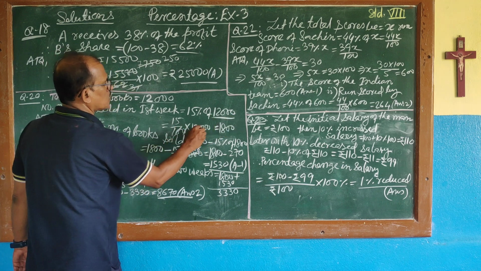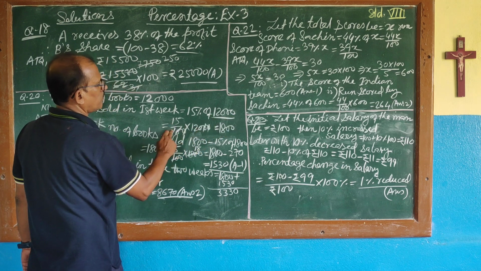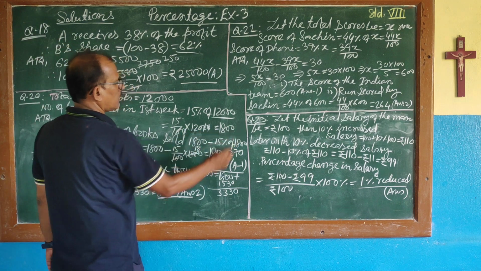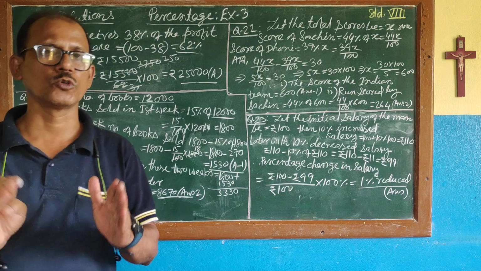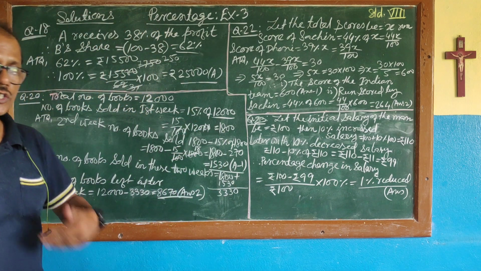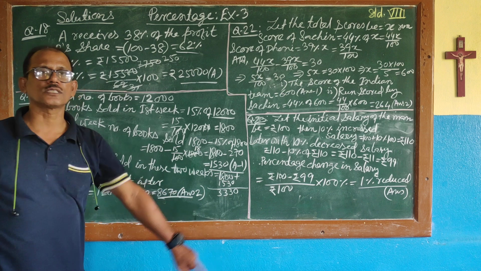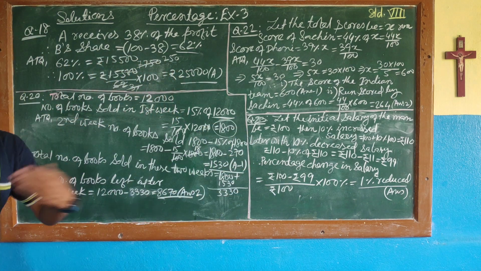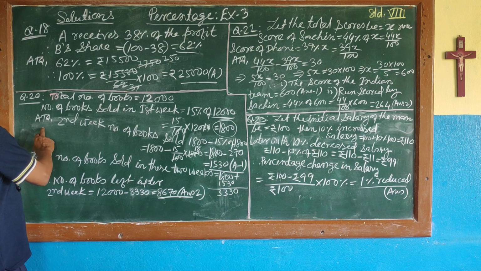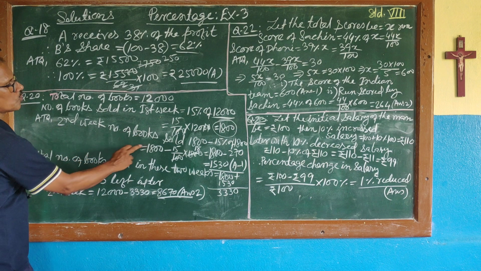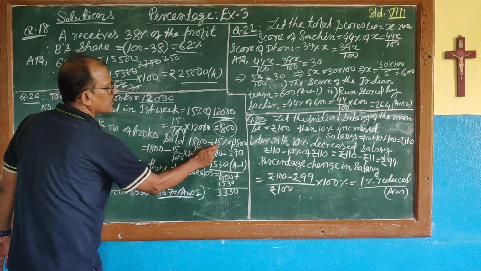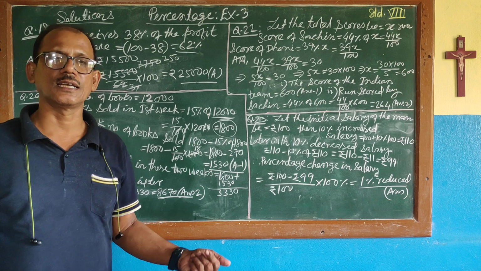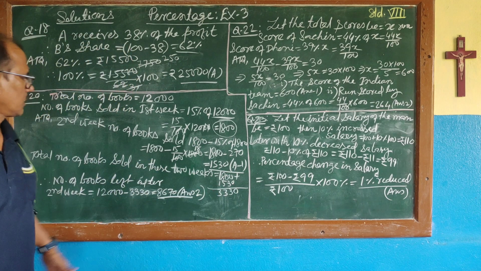If you simplify this, two 0s will be cancelled. 15 into 12 is 180, and 180 besides 0, so 1,800 books were sold in the first week. Now in the second week, 15% fewer books were sold. That means whatever was sold in the previous week, 15% less than that. Therefore, according to the question, the number of books sold in the second week will be 1800 minus 15% of 1800. Or you take out 15% of 1800, then subtract from 1800, all the same.